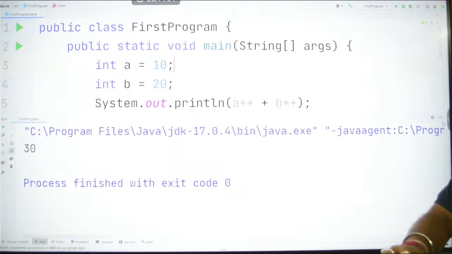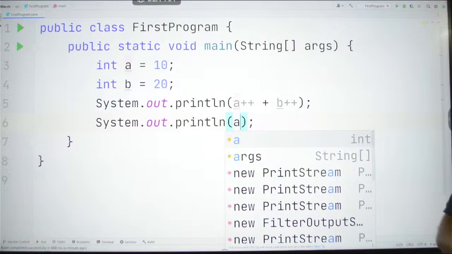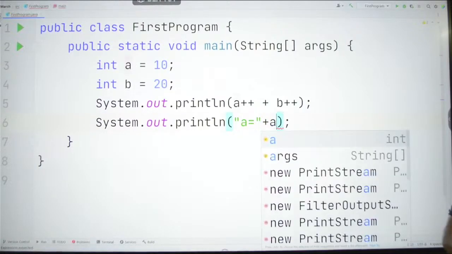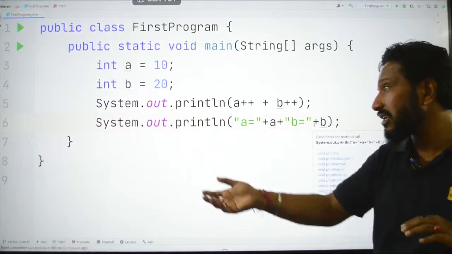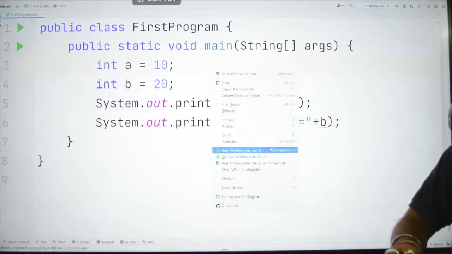Here if I just print this, say s out, a is equal to, plus a, plus, let me give a space, concatenation, I will say b equal to, plus b. Okay. So I just want to see the values of a and b. Are they even updated or not? So that's what my target is. So here in this line we saw that the value was 10 plus 20 is 30. Let me run this now.